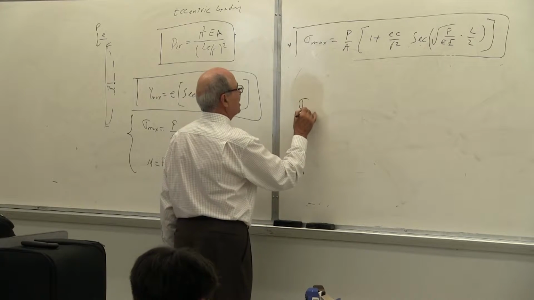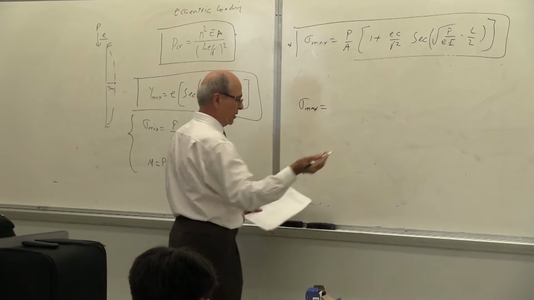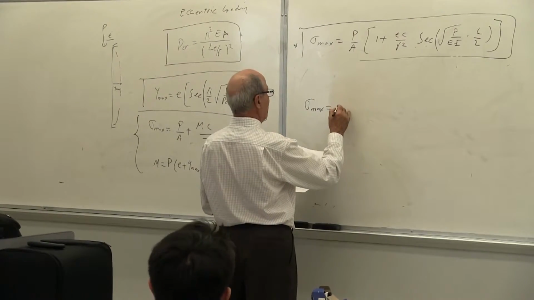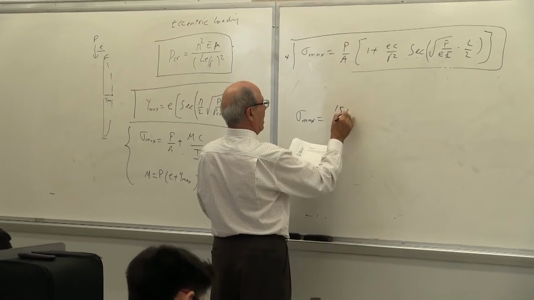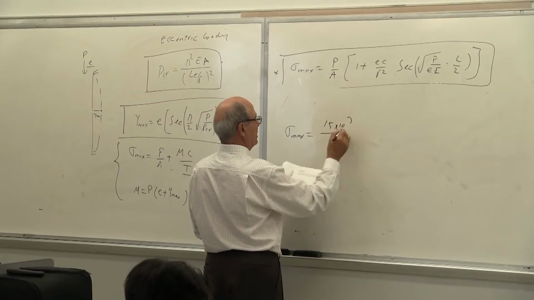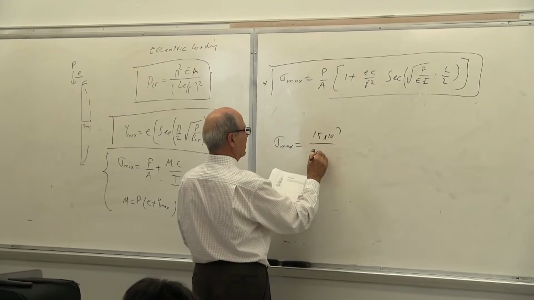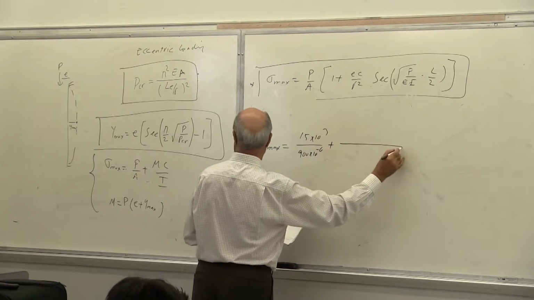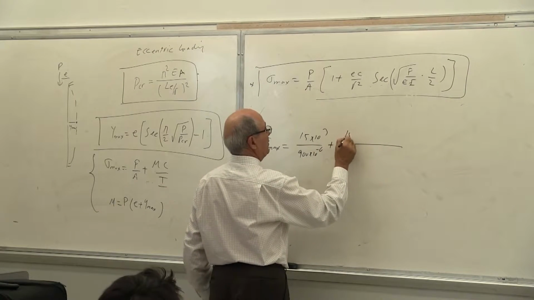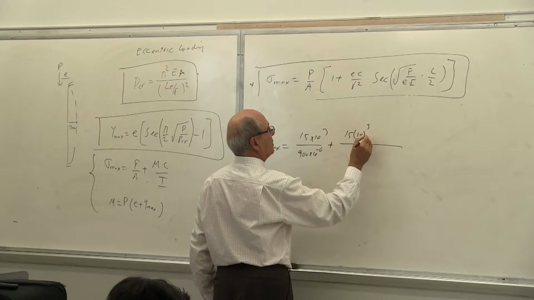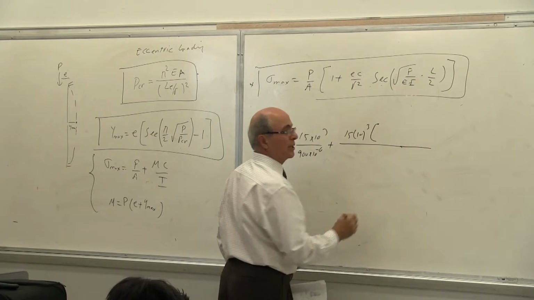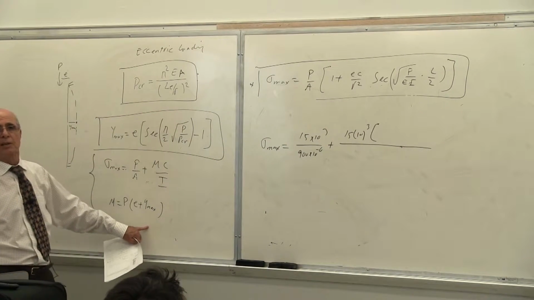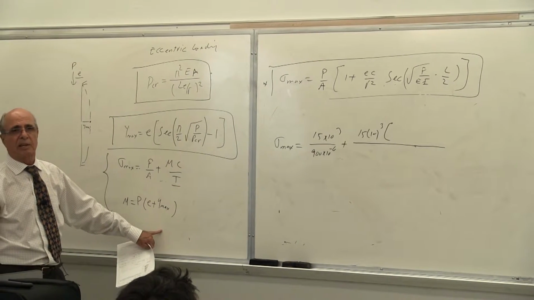So sigma max equals, write it down. It's very simple because we already have everything there. So we put P over A, which is 15 times 10 to the power of 3 divided by area 900 times 10 to the power of minus 6, plus P, which is again 15 times 10 to the power of 3, multiplied by E plus Ym. Is that correct or not?